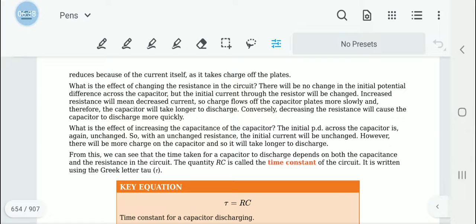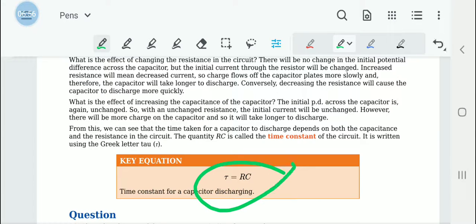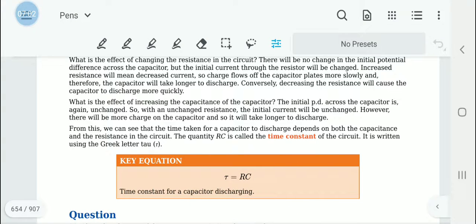So there are two factors that affect the time it takes for a capacitor to discharge: resistance and capacitance. We take those two in this relationship: tau is the time constant, and this time constant is RC, resistance into capacitance, right?